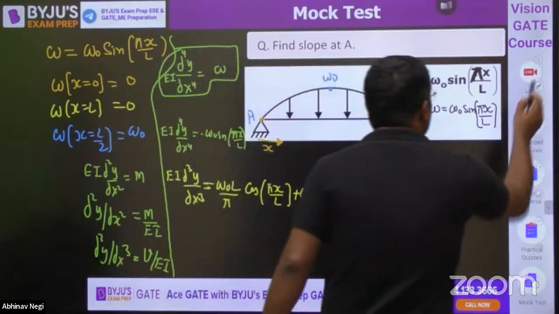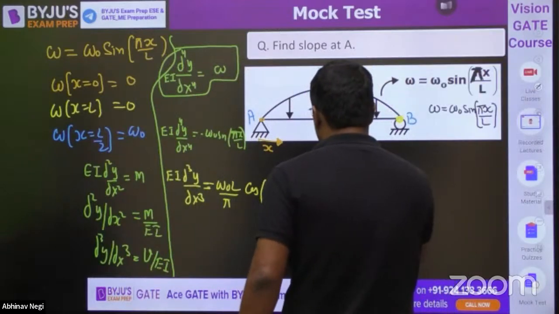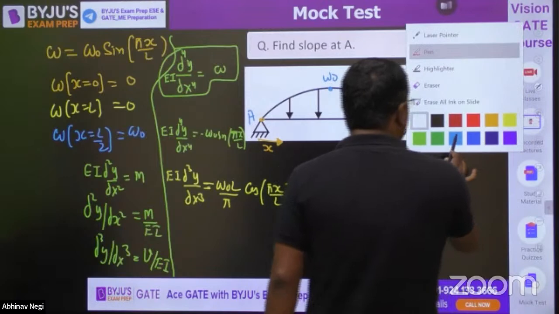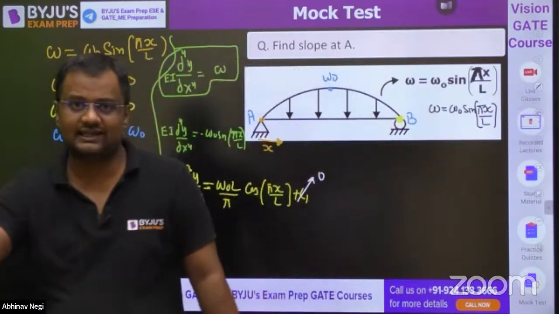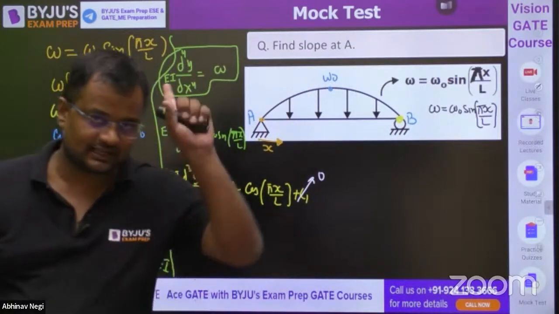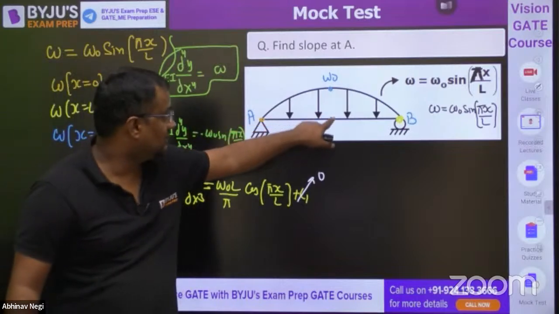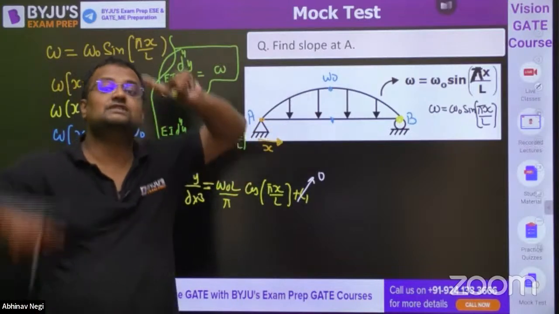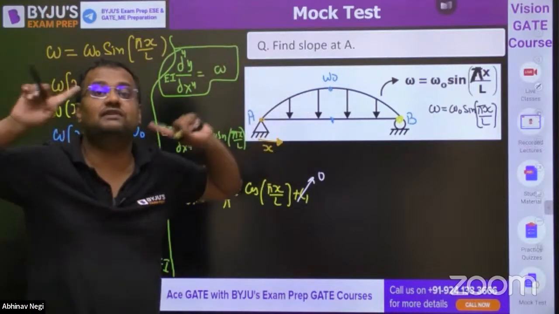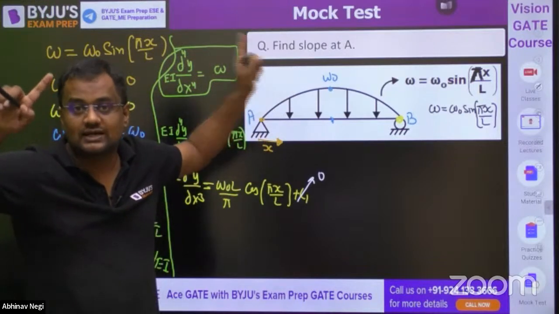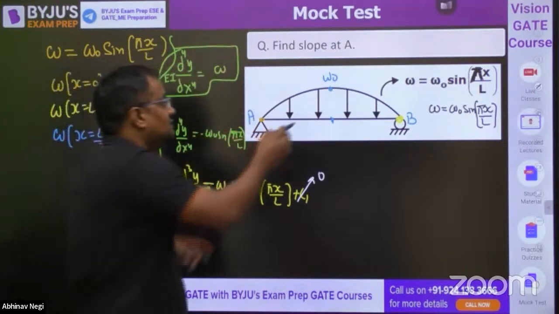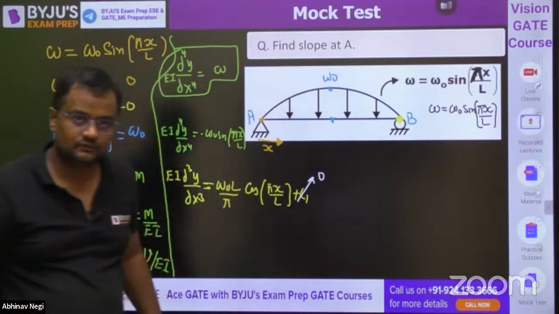Now, this constant will be 0. I'm 100% sure. How? Because this is a symmetrical figure. I just told you, symmetrical will be SFD anti-symmetrical, correct? So at x is equal to L by 2, shear force has to be 0. Guys, for every symmetrical beam, I told you SFD is anti-symmetrical in the first question. Anti-symmetrical means one side positive, one side negative. So it is passing from here, 0.